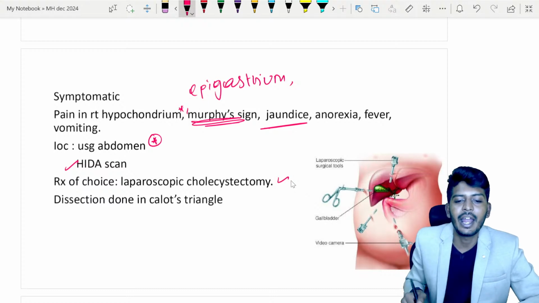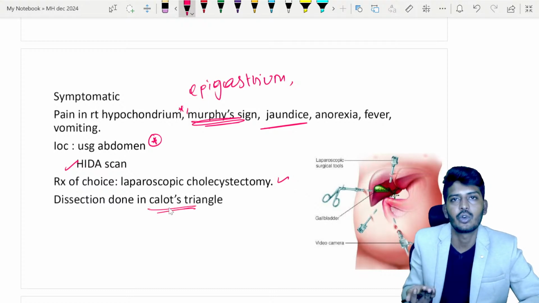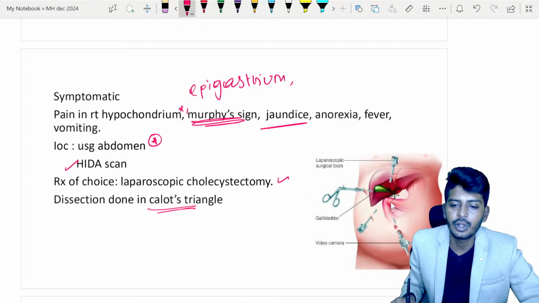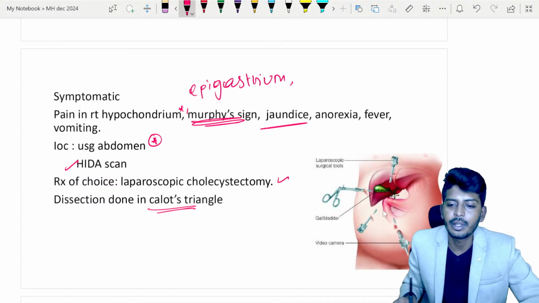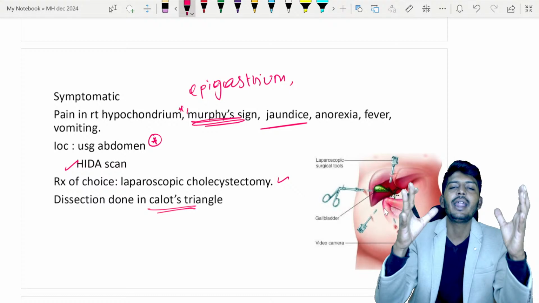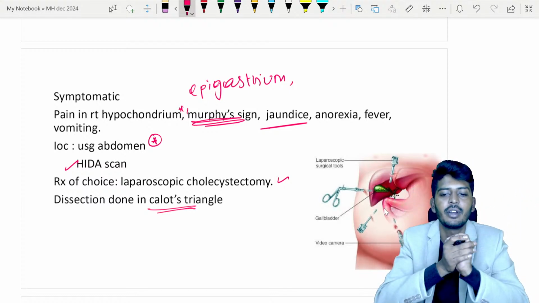Okay. Now again anatomically, where do you do the dissection? Calot's triangle. All of you know that. And here also you can see it. We have put some instruments, we inflate the abdomen and you're going to do the surgical procedure.